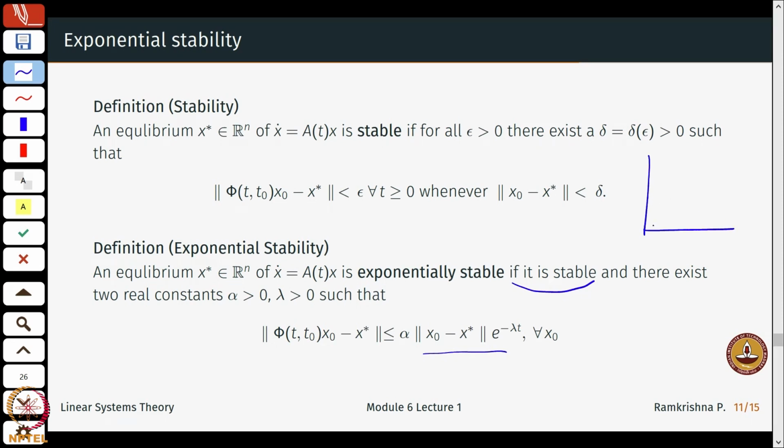Suppose I have a solution which starts from an initial condition, goes like this, and maybe eventually goes to the origin. Now exponential stability would mean, can I bound this from above by an exponentially decaying curve? This is the exponential decay. So if my solutions are always under an exponential curve, then this is called an exponentially stable system. Mathematically, my solution is bounded by an exponential function. This is exactly what is written here. This will be called the decay rate and so on.